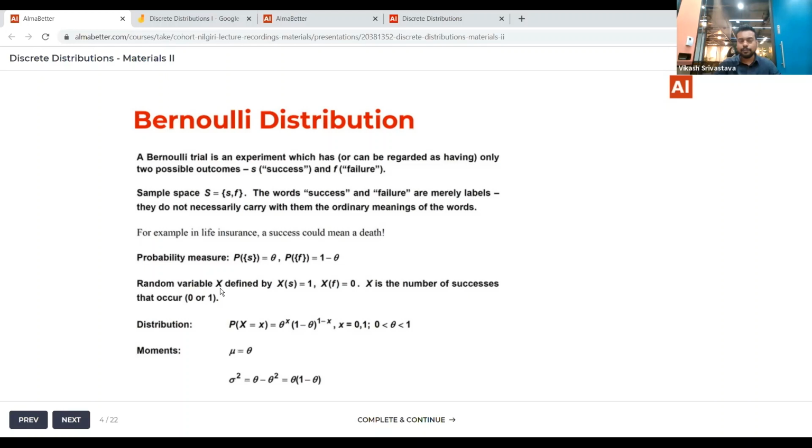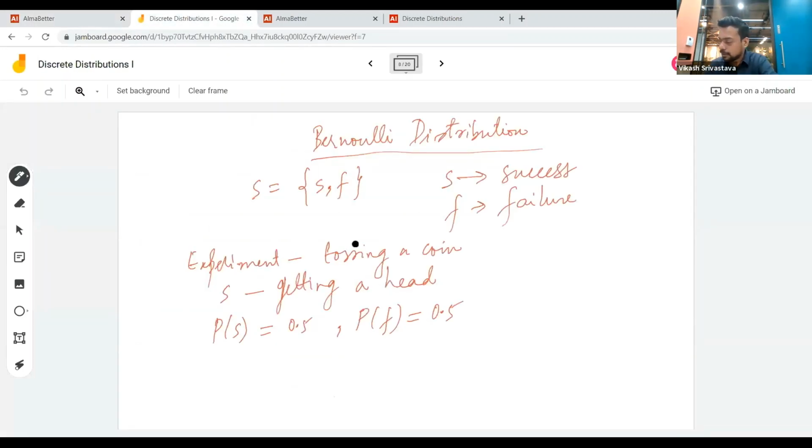So the Bernoulli random variable x is defined as x of s is equal to 1, x of f is equal to 0, right? So if you think about the notation that we have been following, let's say this is s and f, and this is, let's say, 0, this is 1.